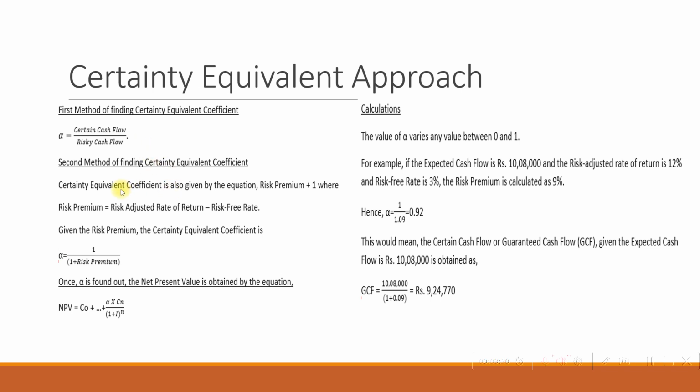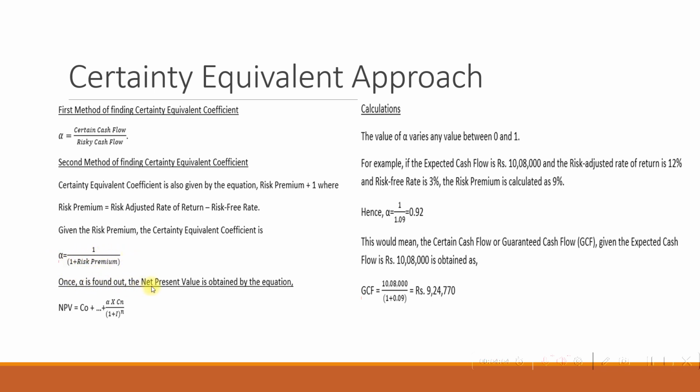There is another method of finding certainty equivalent coefficient, and that is given risk adjusted rate of return and risk free rate. If these two are given, risk premium is found out by the difference between risk adjusted rate of return and risk free rate. So once we get the risk premium, we actually add 1 to the risk premium and we take the inverse, which would be the coefficient of certainty equivalent. So that is alpha.